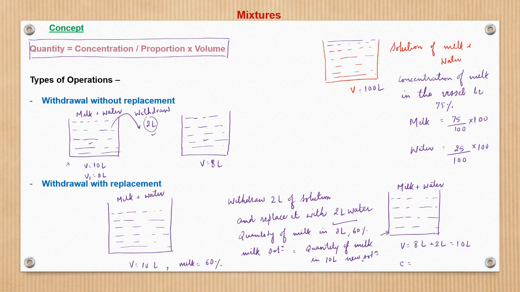So the quantity of milk remains the same in the 8 liter of 60% milk solution, because after withdrawing 2 liter, 8 liter of milk solution remains.